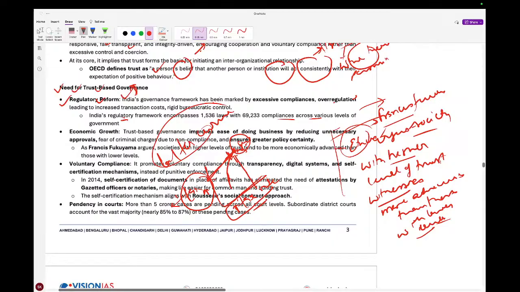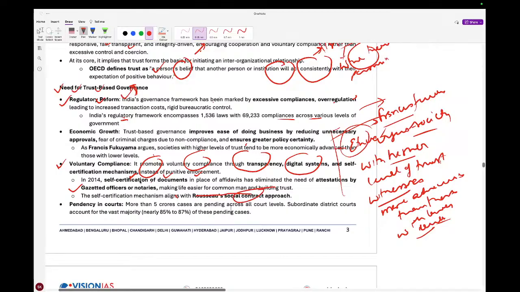So if the taxes are easy, people will be voluntarily compliant. Voluntary compliance is promoted through transparency, digital systems, and self-certification mechanisms rather than punitive enforcement. The self-certification mechanism aligns with the rules of the social contract.